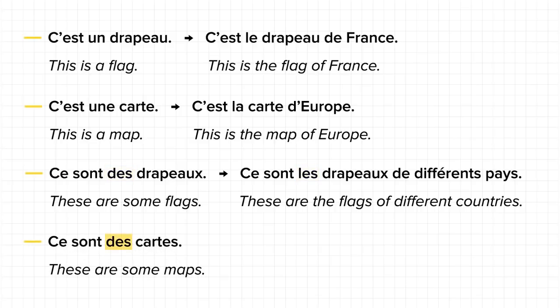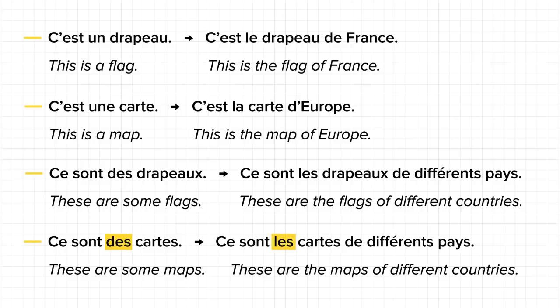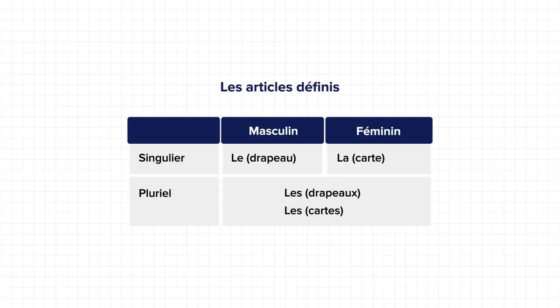Similarly, ce sont des cartes, which means these are some maps, changes to ce sont les cartes de différents pays. These are the maps of different countries. So basically, whenever you are specifying some information about a noun, you would use definite articles, that is les articles définis.